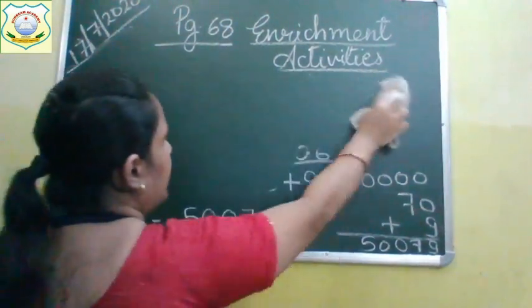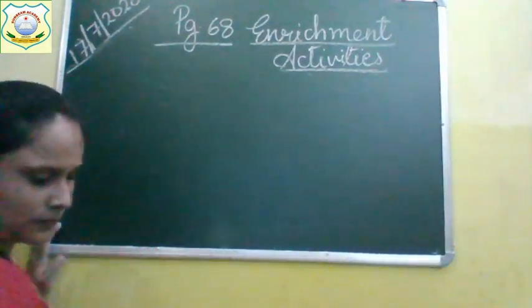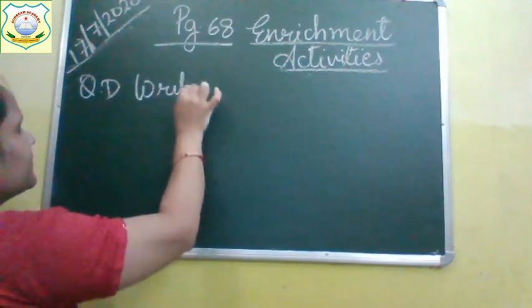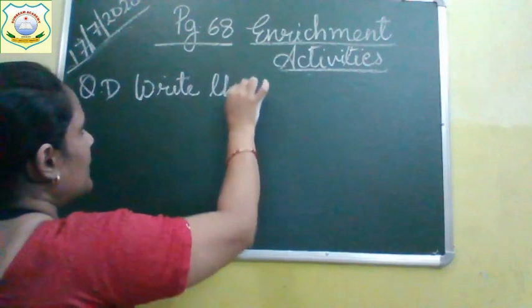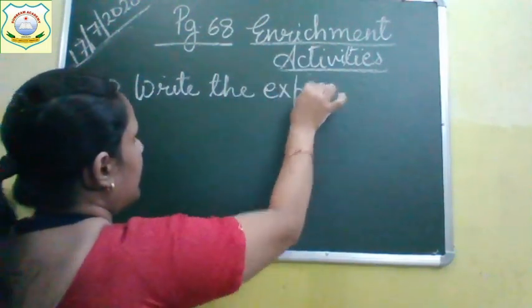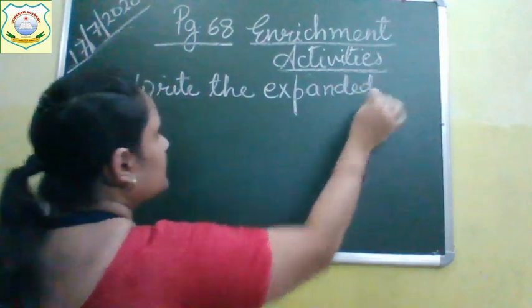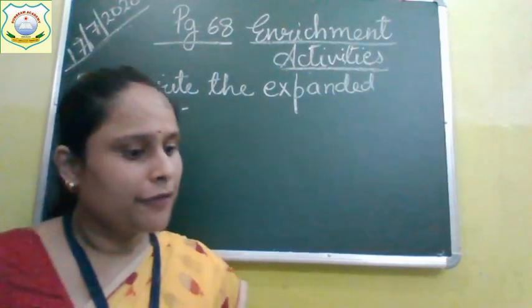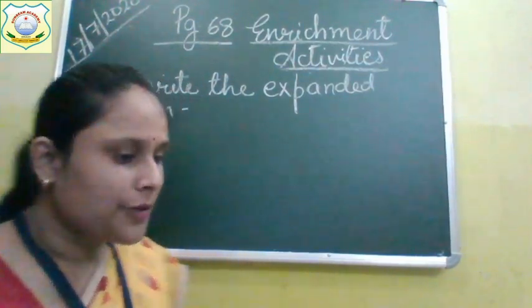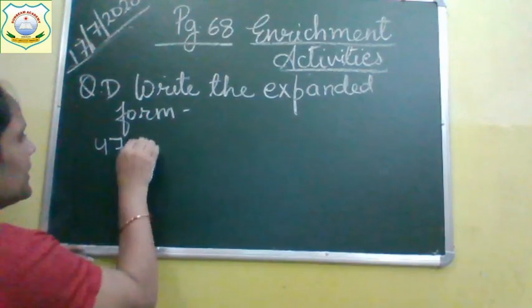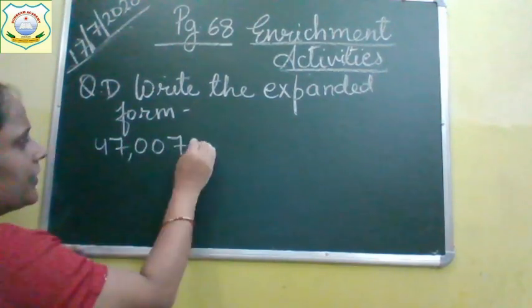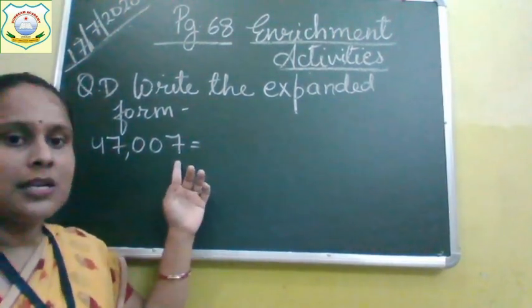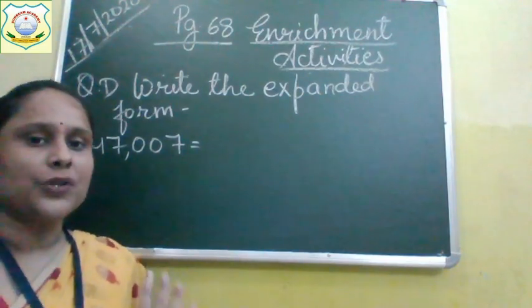Now we come to question number D. Write the expanded form. So now we have to write the expanded form. Number given to you is 47,007. Read the number first. What is written? 47,007. Now we have to enlarge it. We have to expand it.